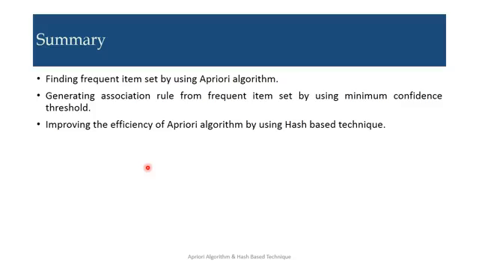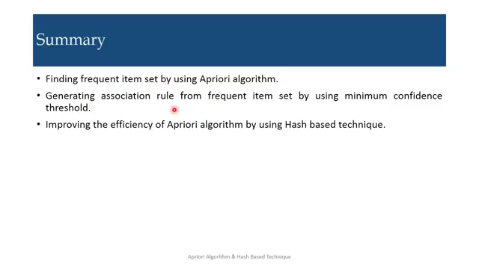So once we have got all the frequent item sets, we use the minimum confidence threshold to find the strong association rules. As you know, the association mining process is a two-step process. First step is to find the frequent item sets, second is to find the strong association rules. Next is generating association rules from frequent item sets by using a minimum confidence threshold. Now the demerit of the Apriori algorithm is that it needs many scans.